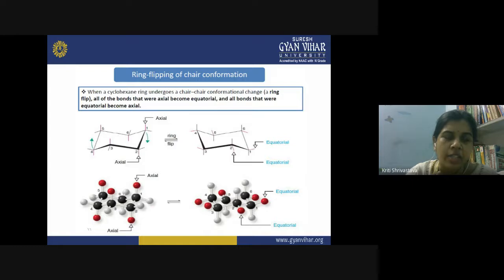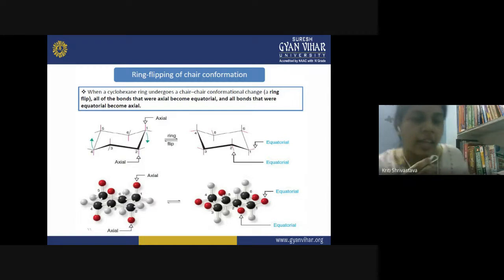And you can notice that only if you number the carbon atoms in the cyclohexane, in that case only can you see the relative orientation of axial and equatorial bonds on different carbon atoms. So let us look at the diagram. Here the numbering has been done. This is carbon number 1, 2, 3, 4, 5. And the red colored lines are showing the axial bonds. So you can see three axial bonds on the upper side of the molecule and three axial bonds on the lower side of the molecule.